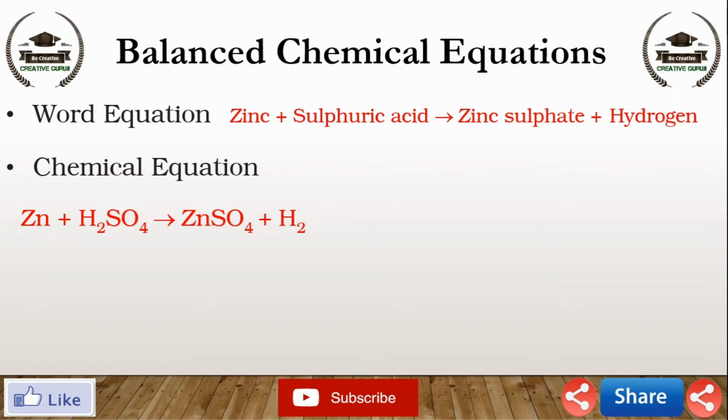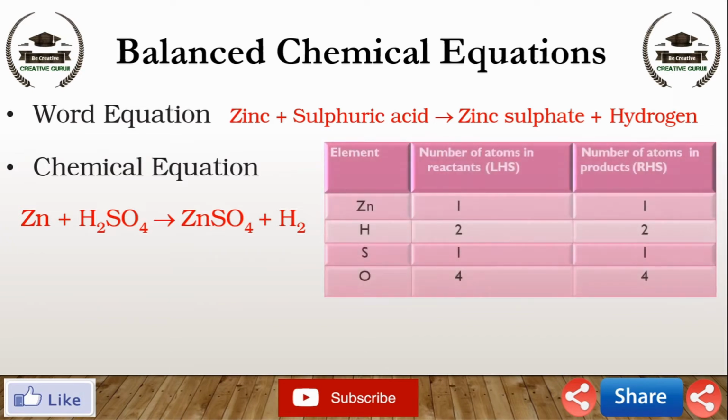Let us examine the number of atoms of different elements on both sides of the arrow. Now we draw a table having 3 columns. First column for element, second column for number of atoms in reactants on the left hand side, third column for number of atoms in products on the right hand side.